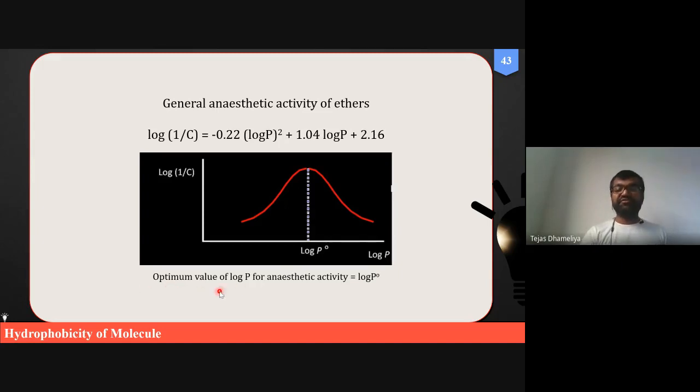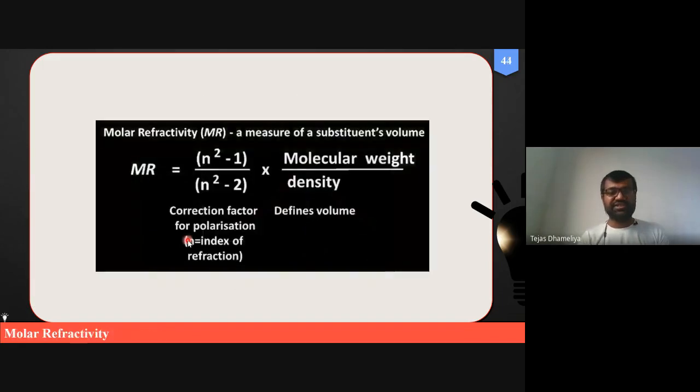So the optimum value of log P for anesthetic activity is called log P zero. It has been mentioned over here as log P zero. So is this understood? What is the meaning of this non-parabolic kind of curve, which is correlating the biological activity with log 1 upon C? Okay, so this we have covered in the last class, and now molecular refractivity.